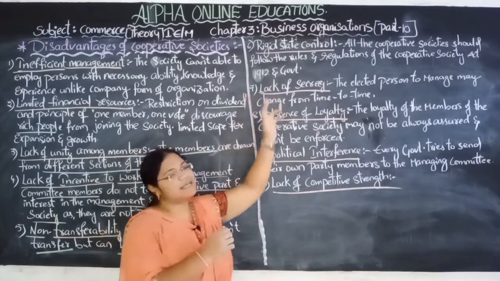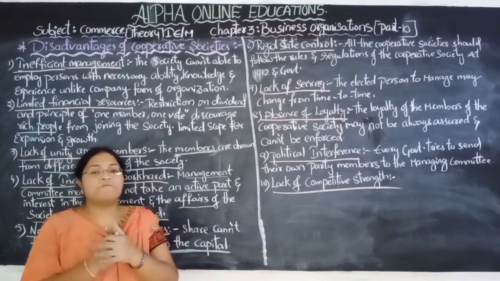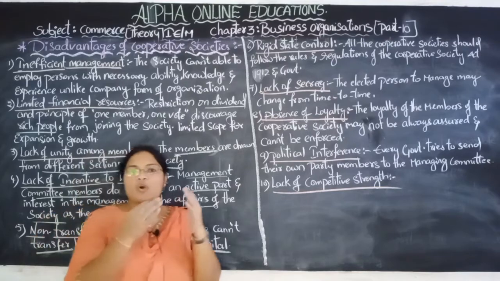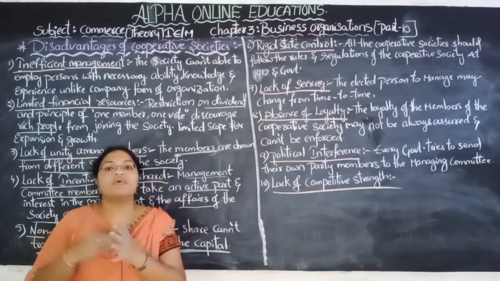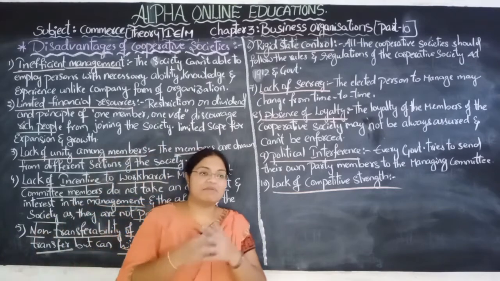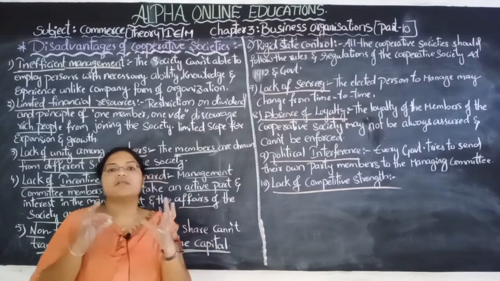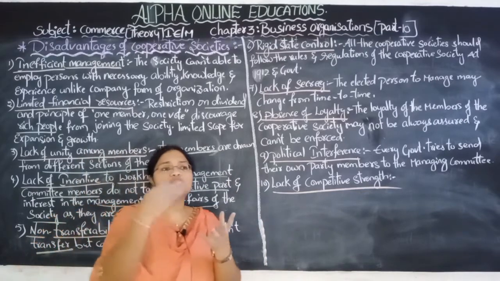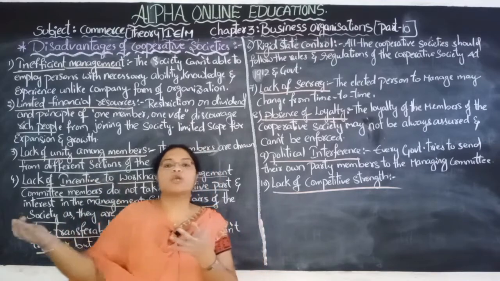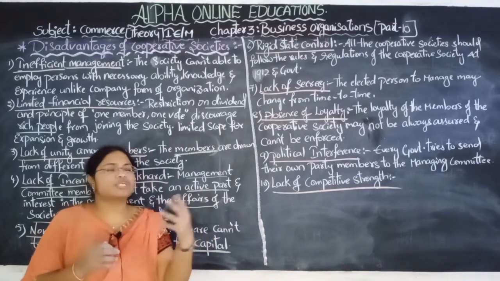Lack of secrecy: there is no secrecy in the business, in the society. Why? Because the members who are elected as committee members are changing from time to time. When they change, the secret information regarding the cooperative society is exposed to everyone. Every member knows what is actually going on in that society. So there is no stability of the person.